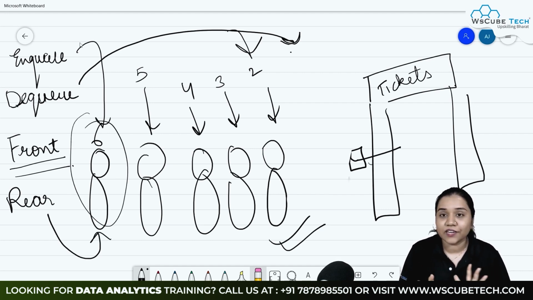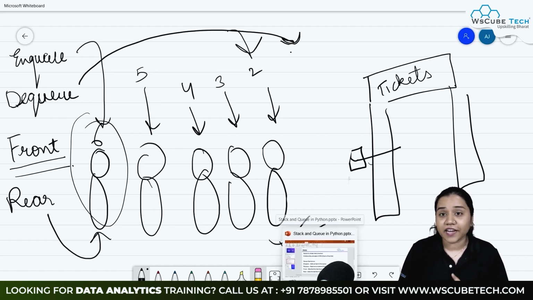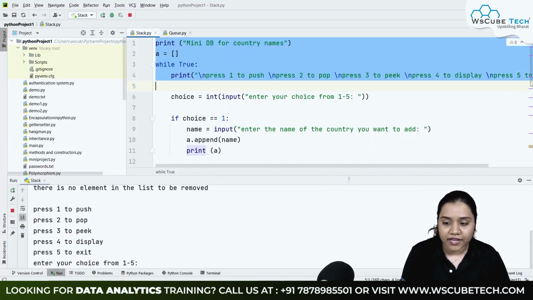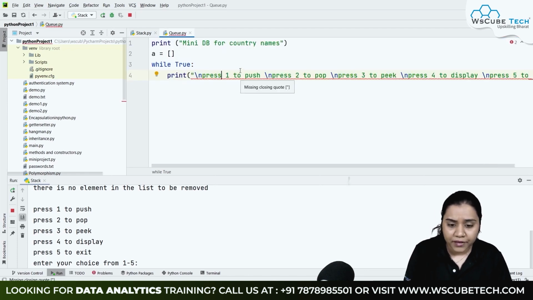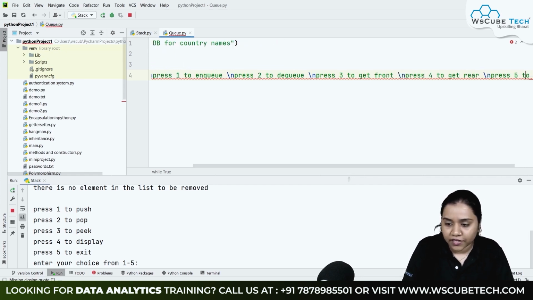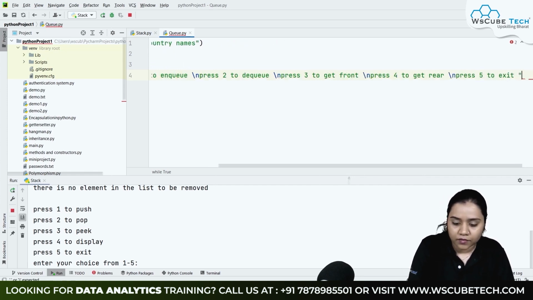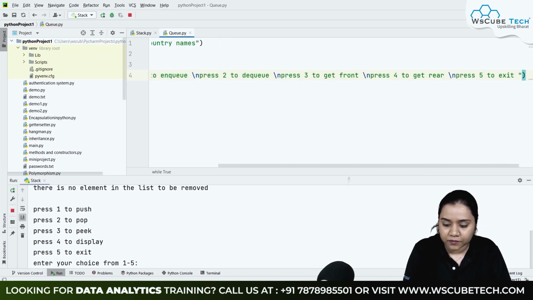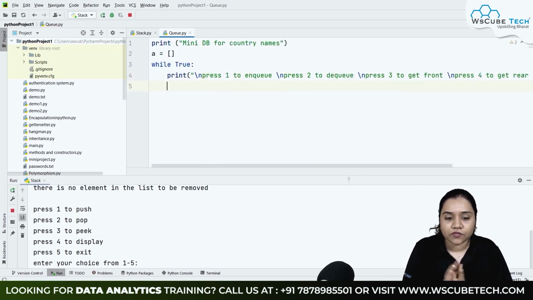So I hope this is clear to you what queue is, how does it work and what are its operations. Now we'll be putting it inside a program and understanding it with the help of a program in Python. So let's get started. I'll be taking the same option over here and I'll be writing press 1 to NQ, press 2 to DQ, press 3 to get front, press 4 to get rear, press 5 to exit, and here we will be closing our statement. Okay, we have these 5 options over here.